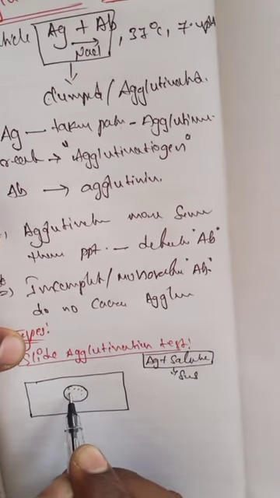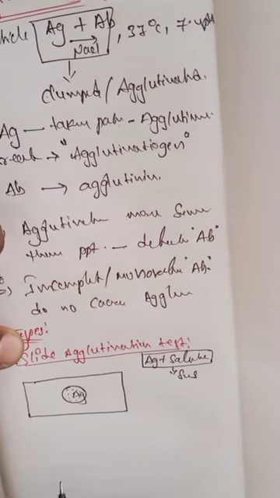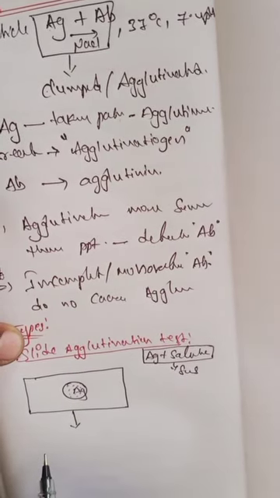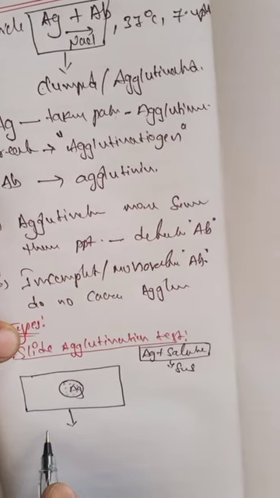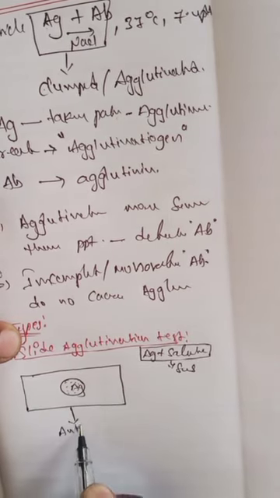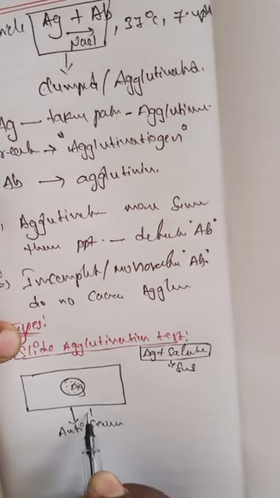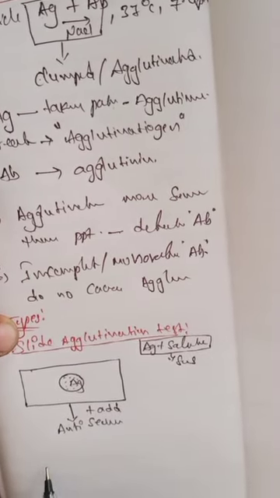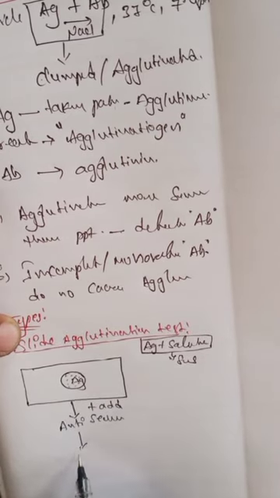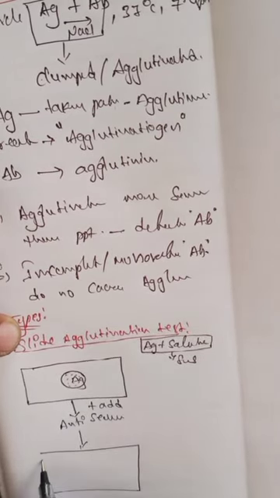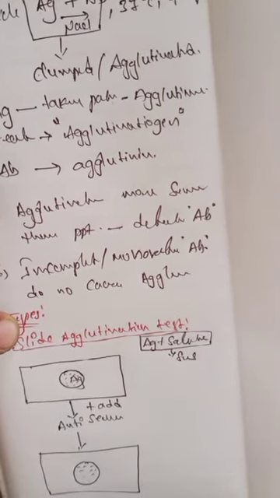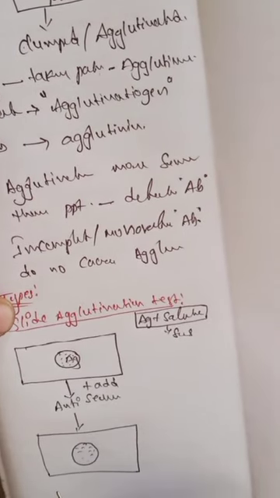This is the antigen suspension. So the next one, we add a drop of appropriate anti-serum to the glass slide and mix. So in here what happened? Up to here we know that this is the antigen. So clumping together of particles and clearing of the drop within a few seconds indicates the positive reaction.